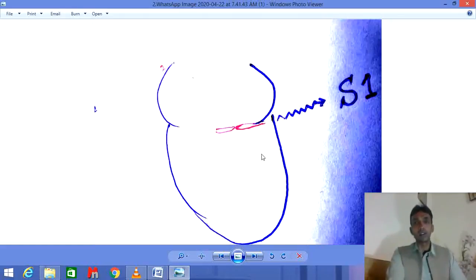So you can listen to the heart sounds with the help of a stethoscope, on the right and the left portion of the chest. At the apex of the heart, in the left portion of the chest, you can hear the S1 sound.